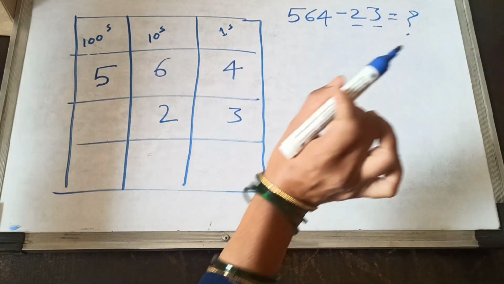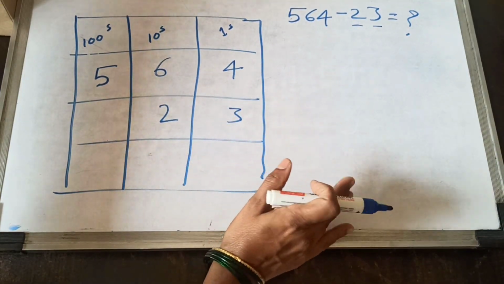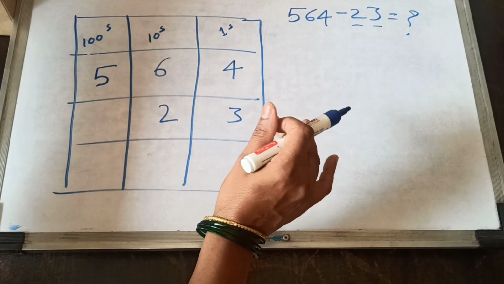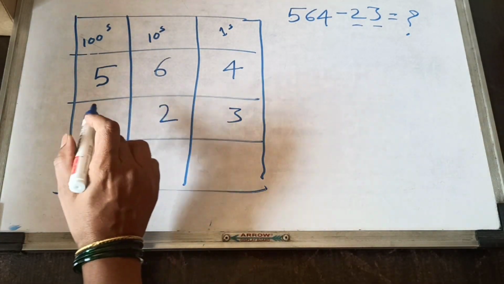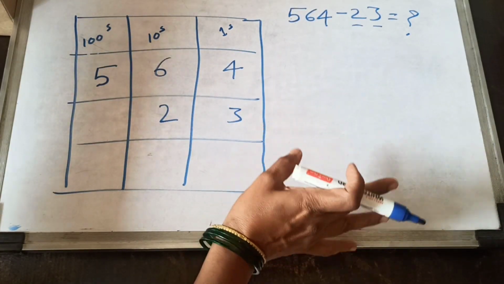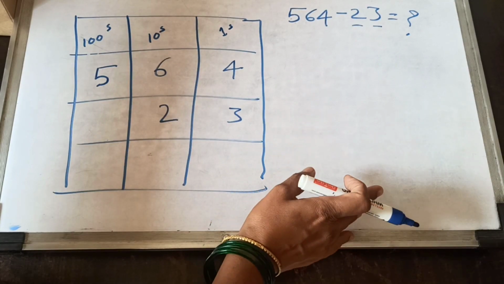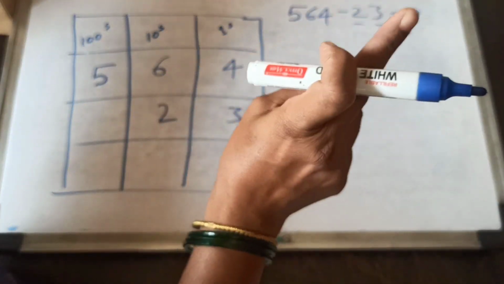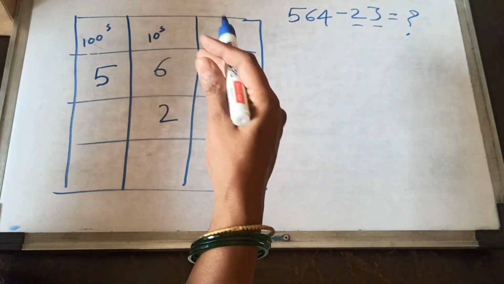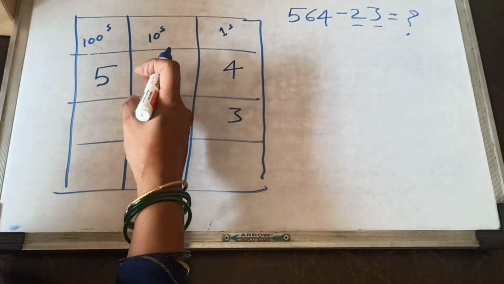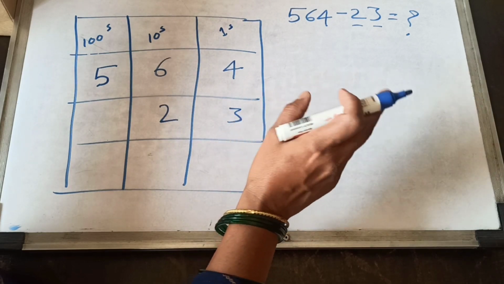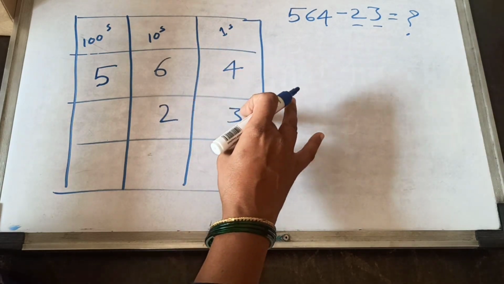Here there is no hundreds. And always kids make a common mistake: they start from here, 23, but it's wrong. Don't do that. If there is a 2-digit number, you start from tens place, and if there is a 1-digit number, you start from ones place.